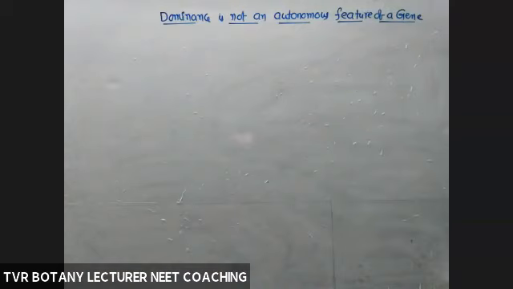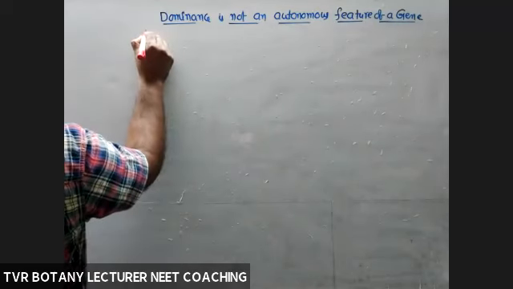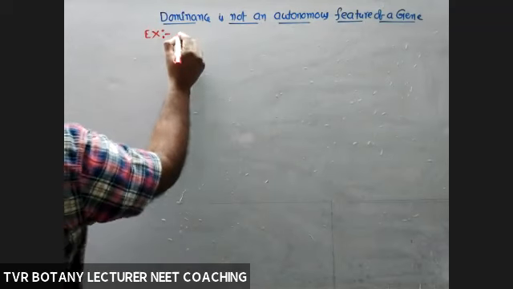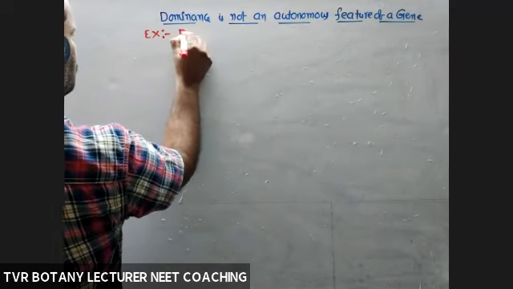Dominance is not an autonomous feature of a gene. Take one example, that is a pleiotropic gene.